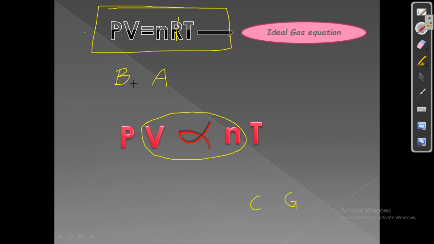And we also have Boyle's law, that is volume is inversely proportional to pressure. And for C and G, volume is directly proportional to temperature, that is Charles' law. And pressure is directly proportional to temperature, that is